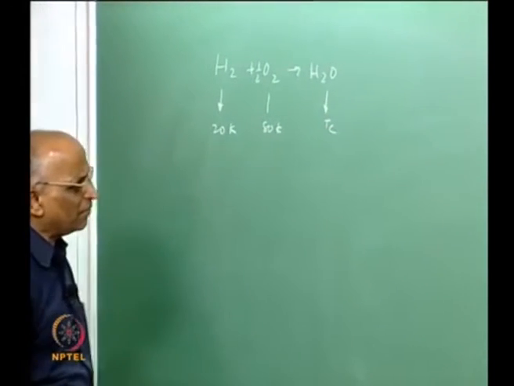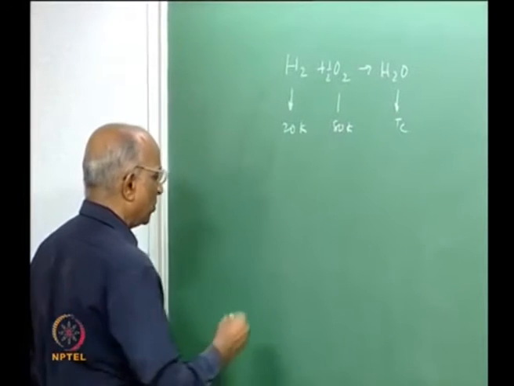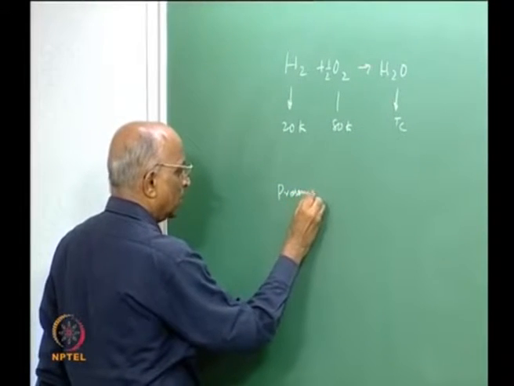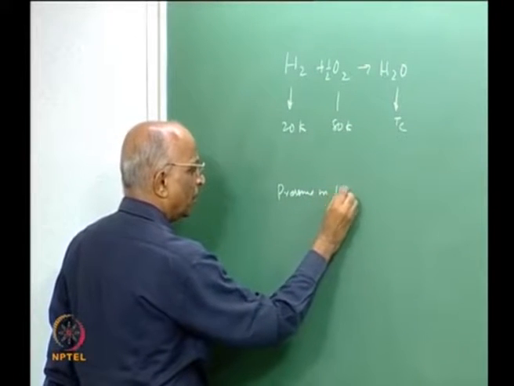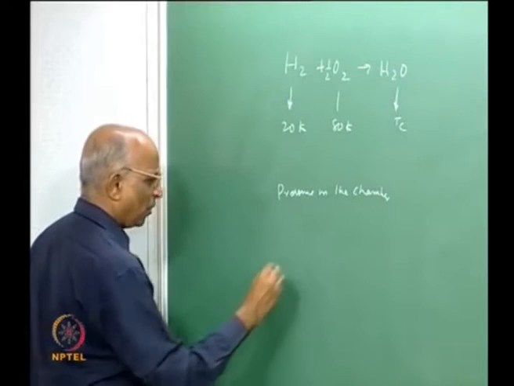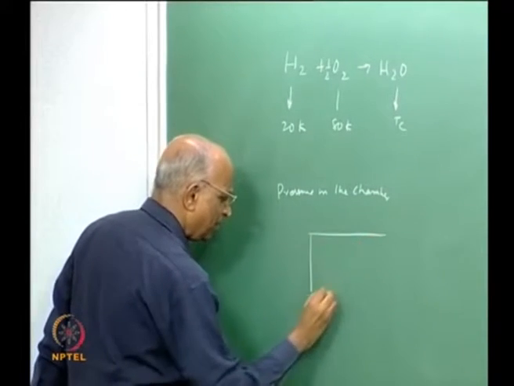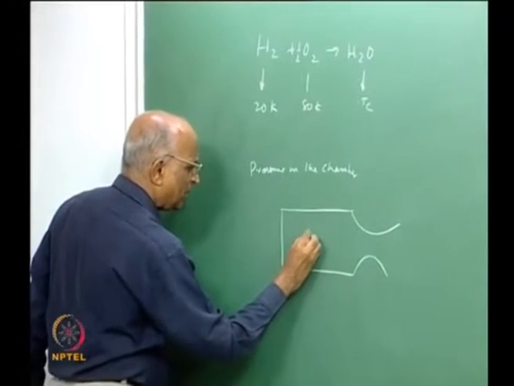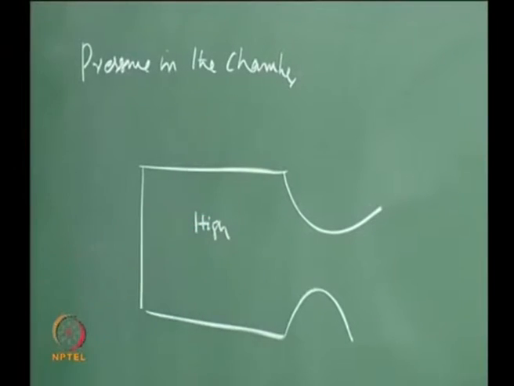But one thing which I forgot to mention in the last class was, if I have pressure in the chamber, like let's consider the following. I have a chamber in which chemical reactions are taking place, and supposing I have very high pressure here.